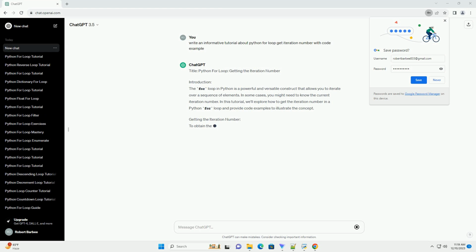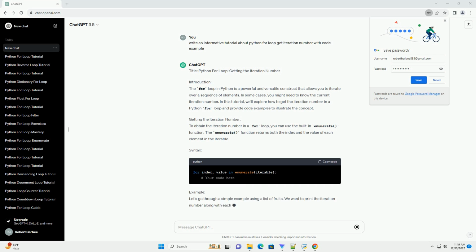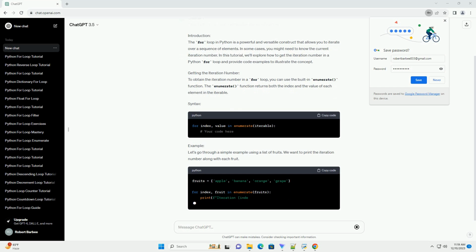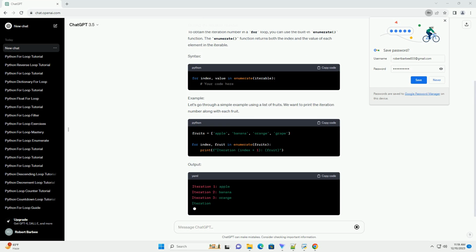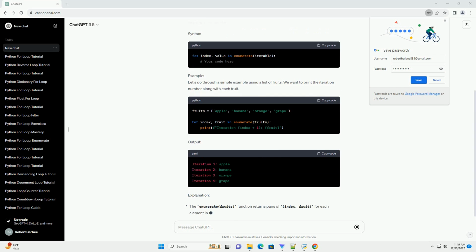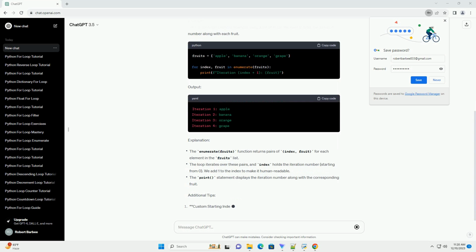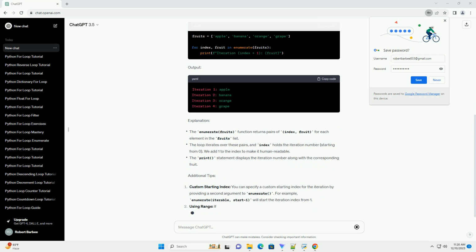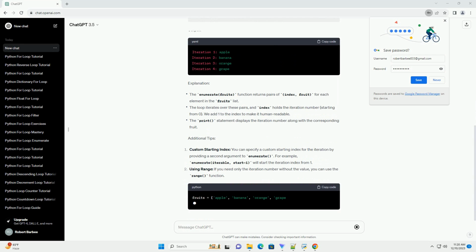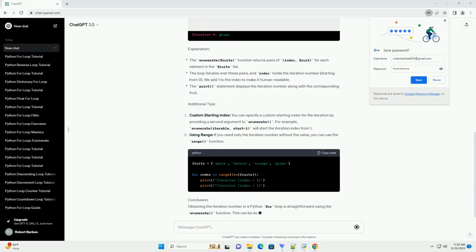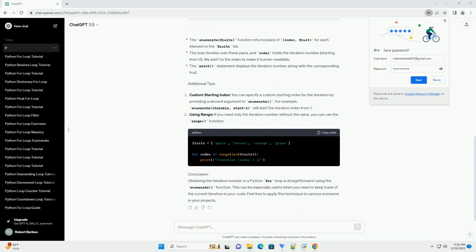Title: Python for loop, getting iteration number. Introduction. The for loop in Python is a powerful construct for iterating over elements in a sequence, such as lists, tuples, strings, or any iterable object. While the basic syntax of a for loop is well known, there might be situations where you need to know the current iteration number. In this tutorial, we'll explore how to obtain the iteration number in a Python for loop, along with practical examples.